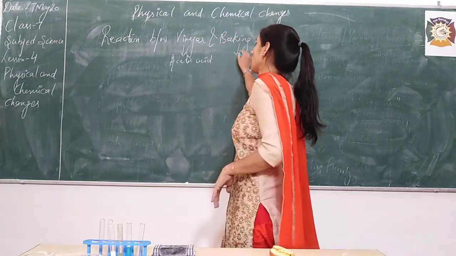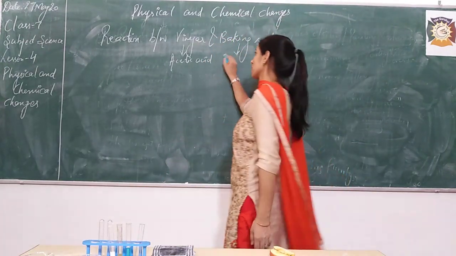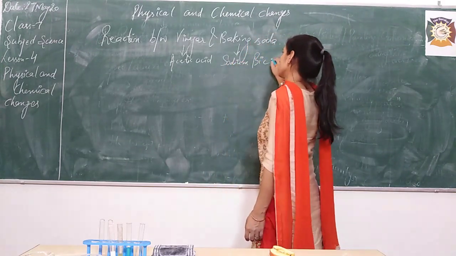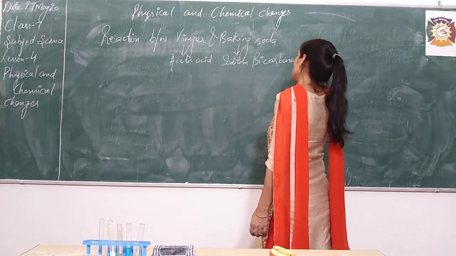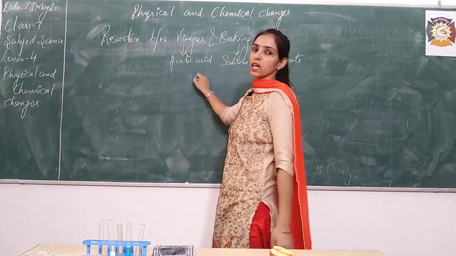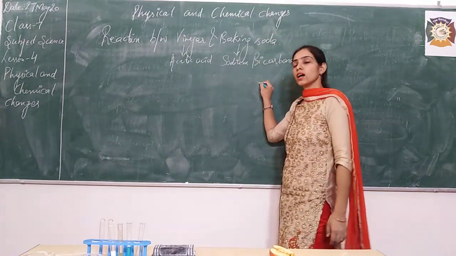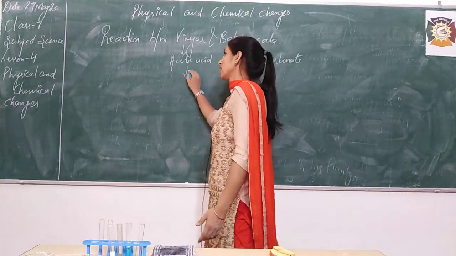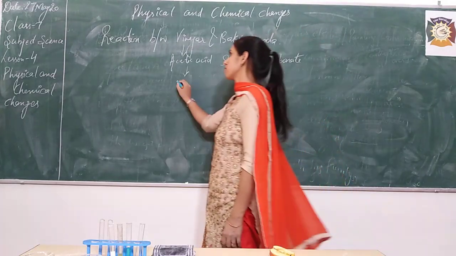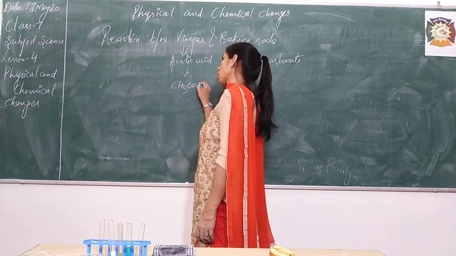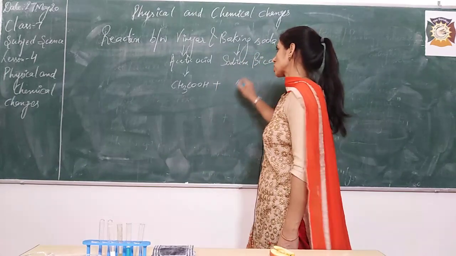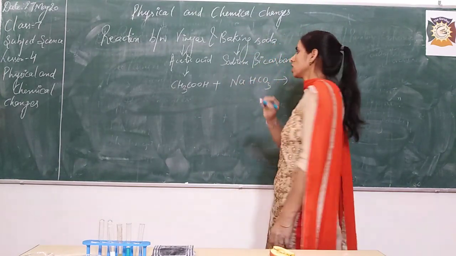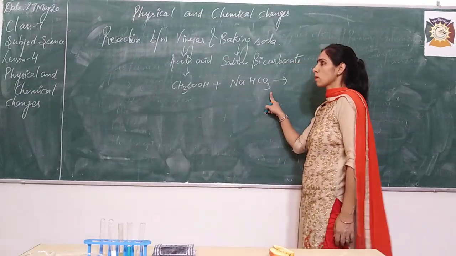Baking soda, its chemical name is sodium bicarbonate. So we have to discuss how the reaction between these two compounds takes place. Acetic acid, its chemical formula is CH3COOH. Baking soda, its chemical formula is NaHCO3. So what happens when these two combine?